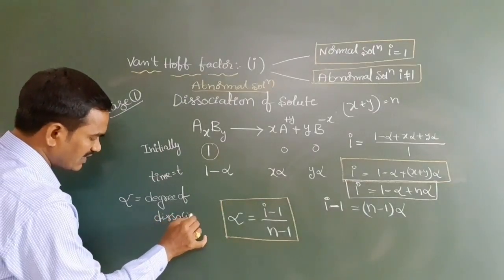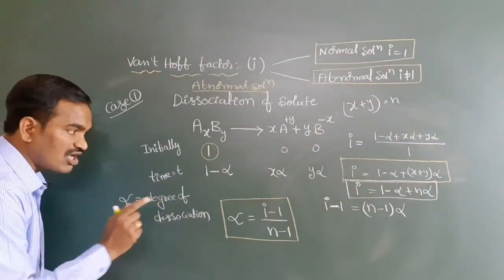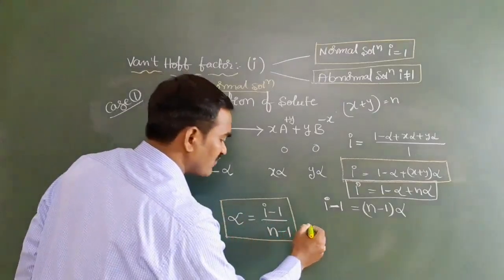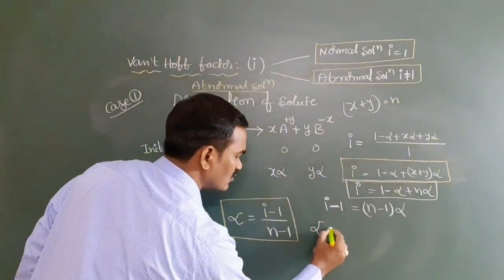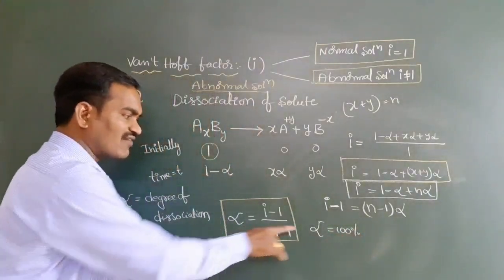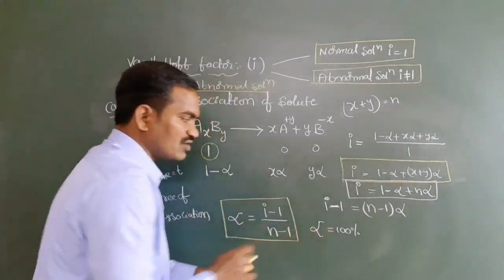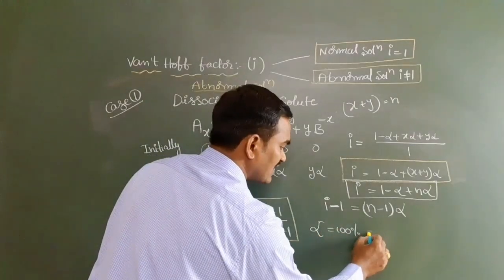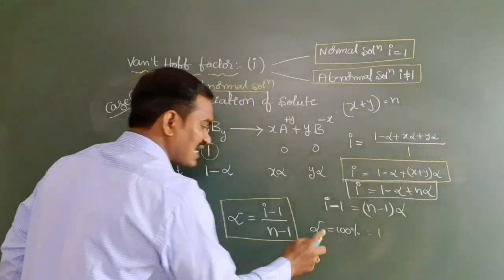Dissociation. Degree of dissociation. While solving the problems we need to do one thing generally. Very important: if alpha, the degree of dissociation, is equal to 100%, then we can take it as 1.